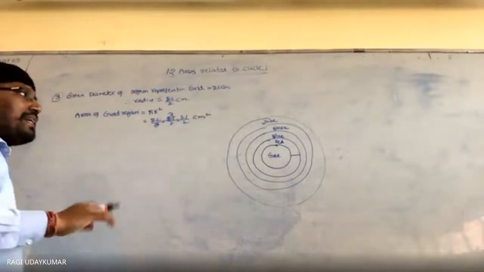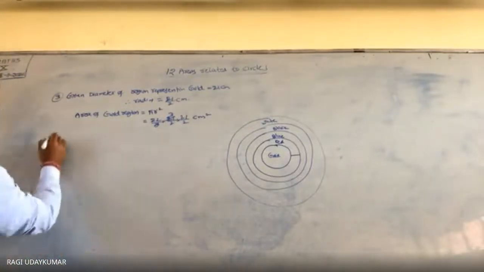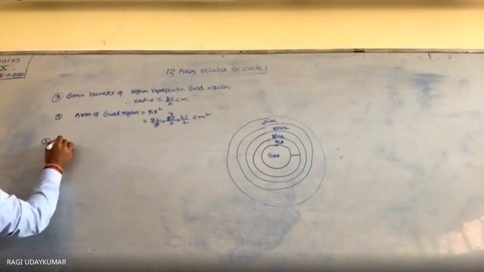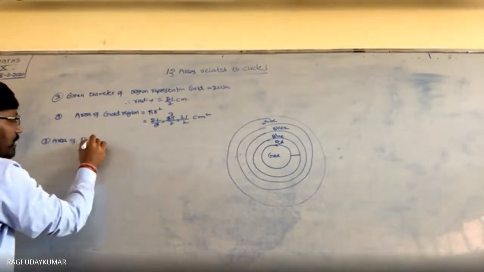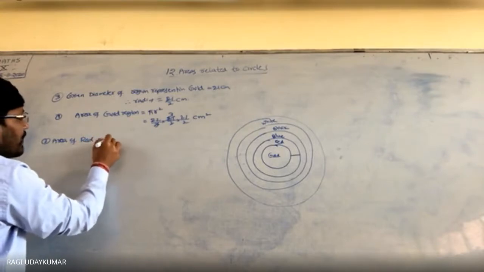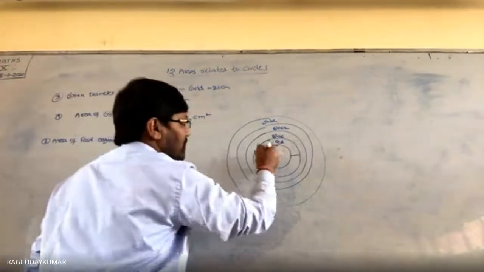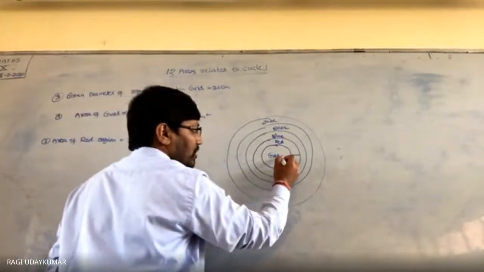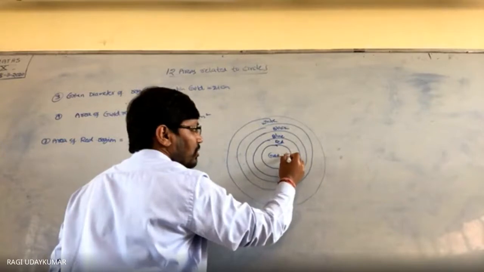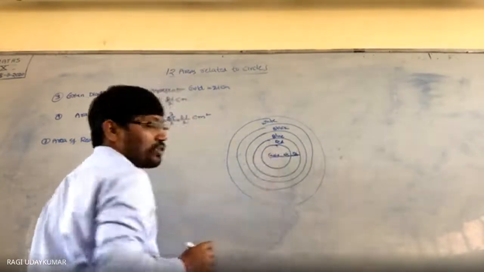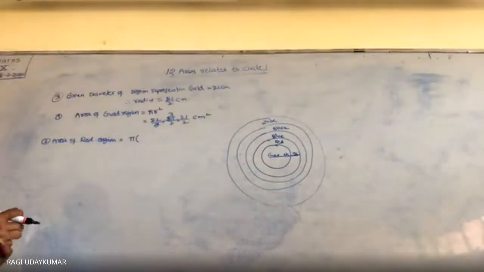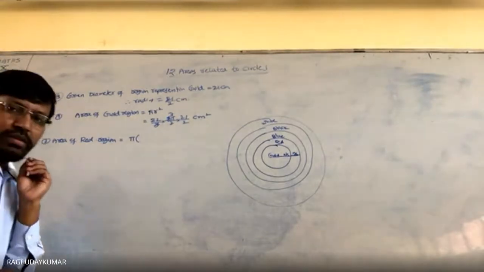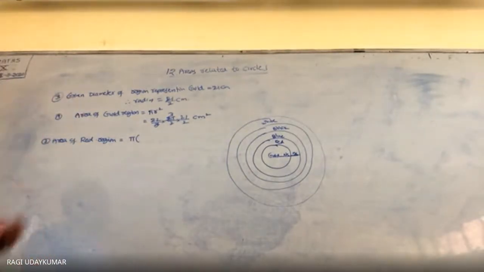And if you want to find out the red region area, so area of the first one, every area you need to find out. Area of red region is equals to the area of this complete circle. Pi capital R square. Capital R is nothing but here 21 by 2. This is 21 by 2. Width is 10.5 given now. 10.5 to 10.5 add karo. The radius you are going to get in that case, 21 you are going to get. 21 by 2 plus 21 by 2, 10.5 plus 10.5, 21 you are going to get.